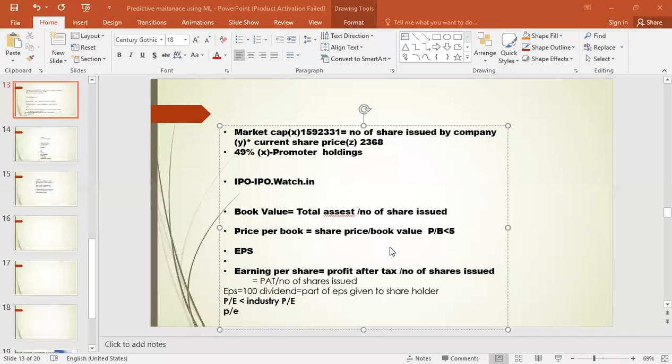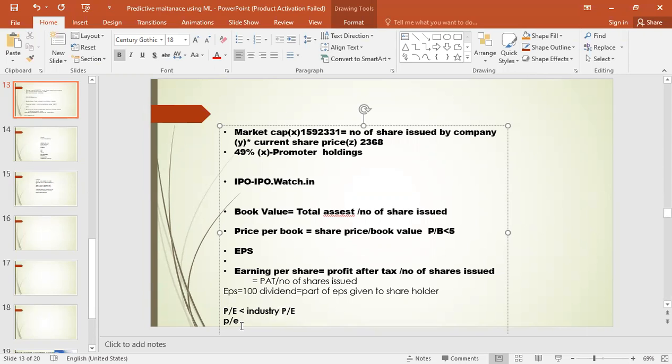Just like the P by B ratio, share price divided by book value, I have another ratio called share price divided by EPS. EPS you already know now. P means share price. So share price divided by earnings per share should be less than the industry P by E. So for example, if you take the banking sector,